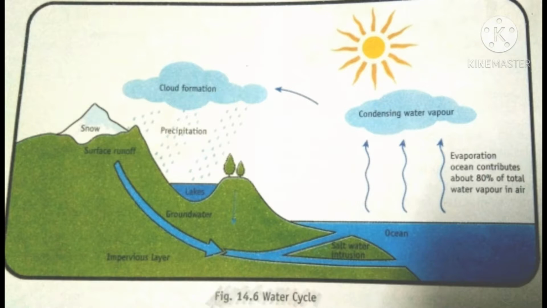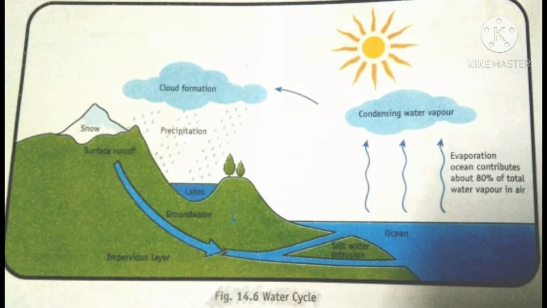Okay, let's see the importance of the water cycle. The water cycle is important for us because it helps in regulating weather on the earth. The water cycle makes water available in various forms on the earth.